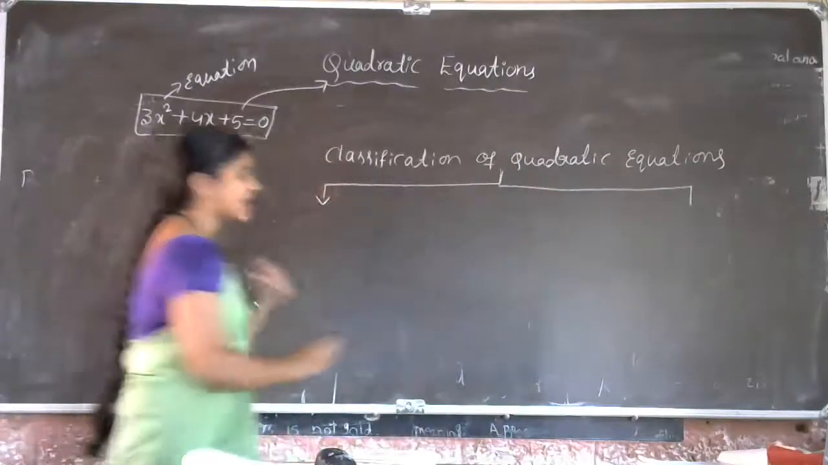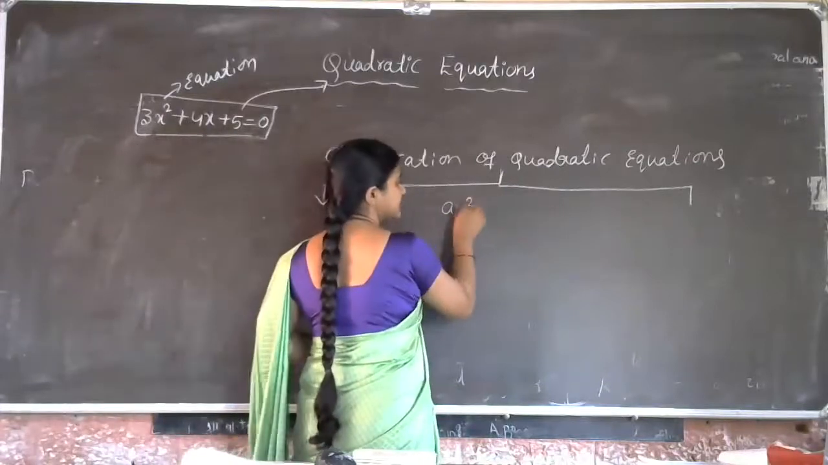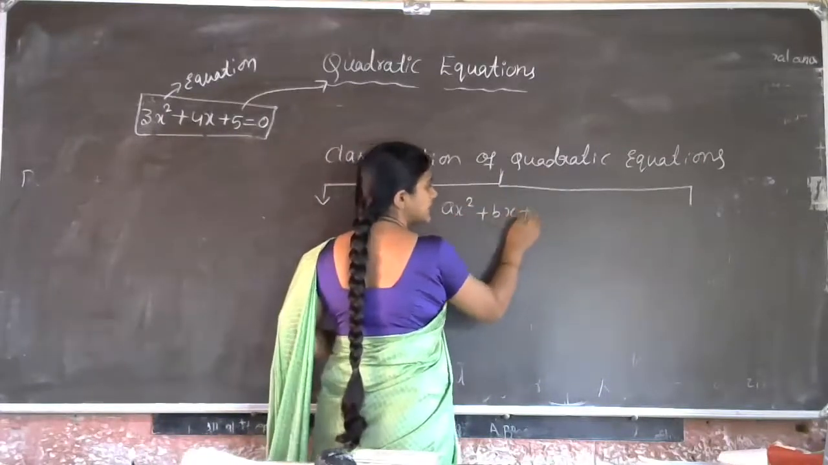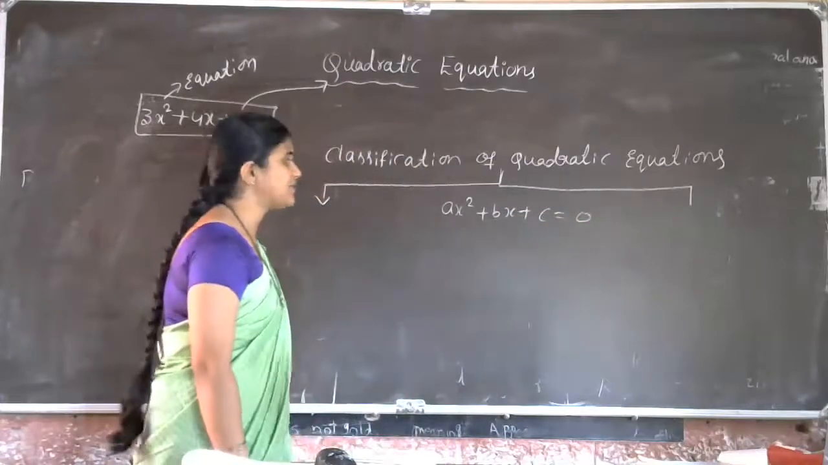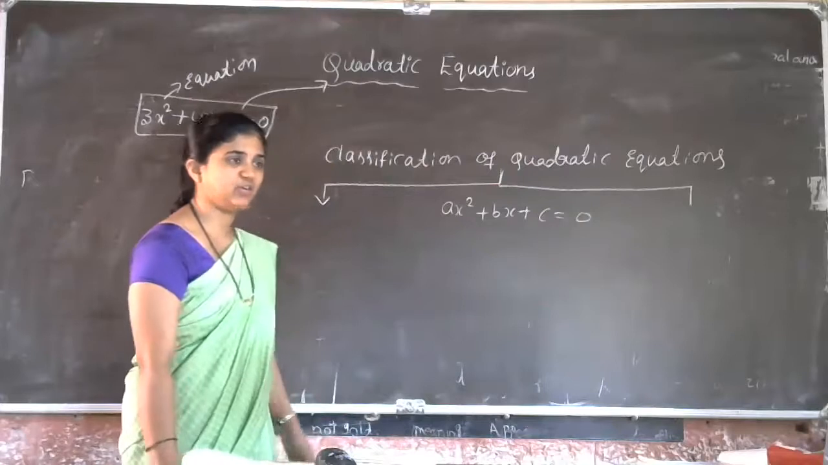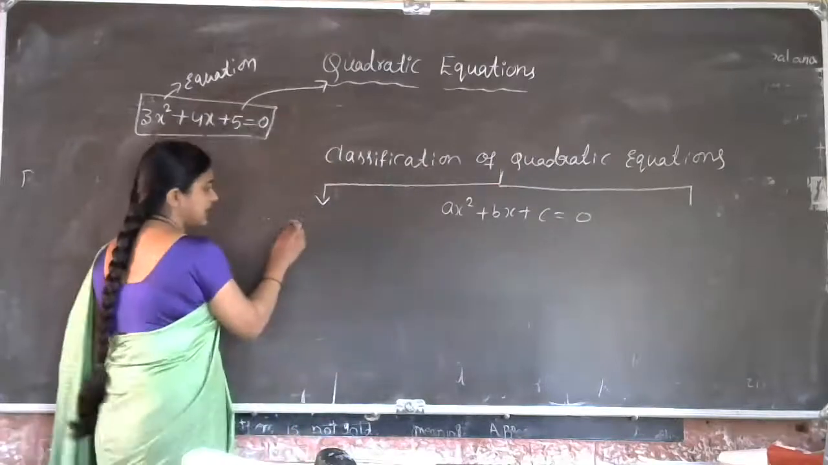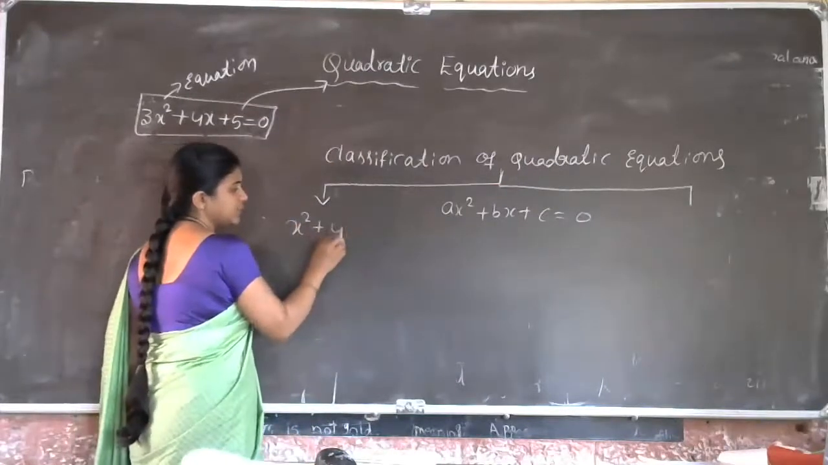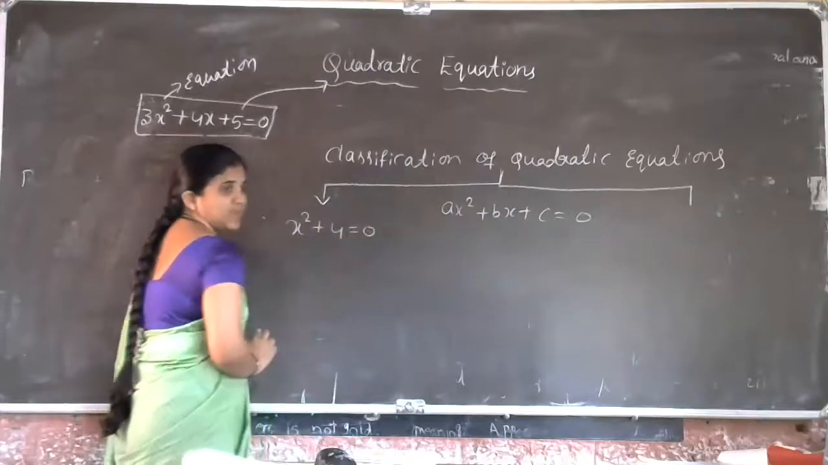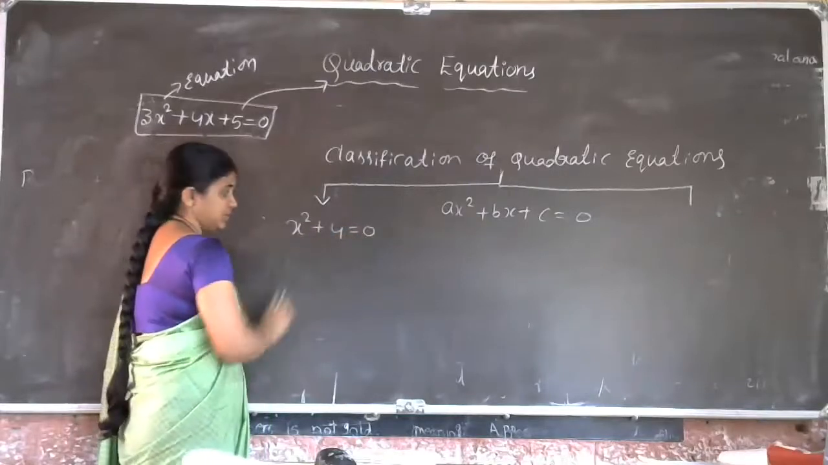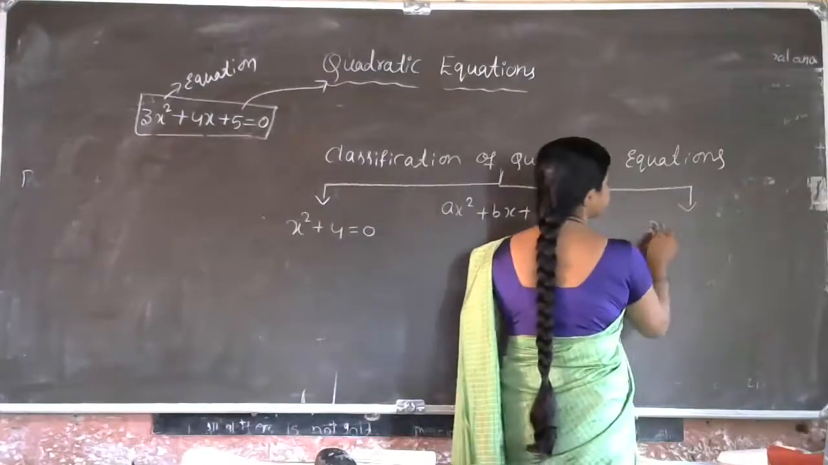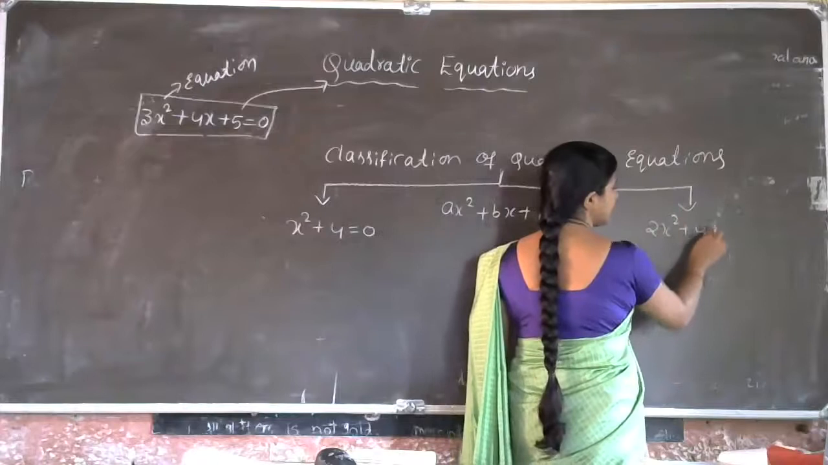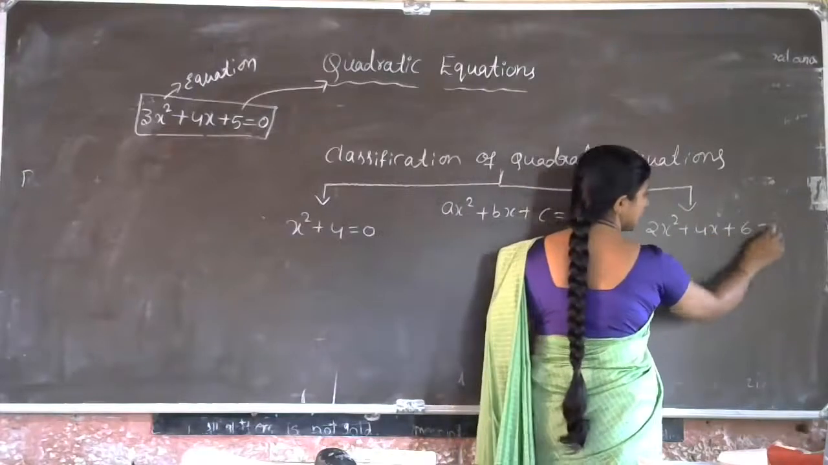Okay, what is the standard form actually? ax² + bx + c = 0. Here I will take x² + 4 = 0. This is one example. Here I will take 2x² + 4x + 6 = 0.